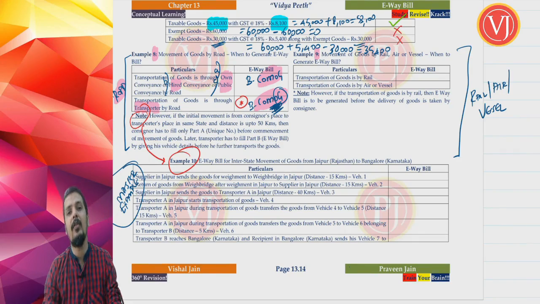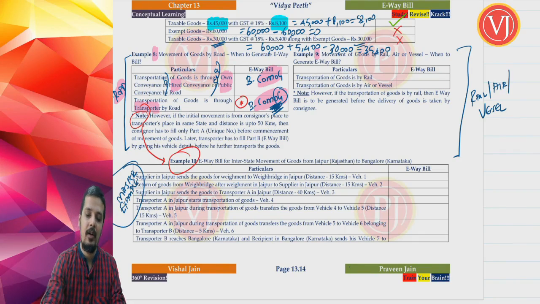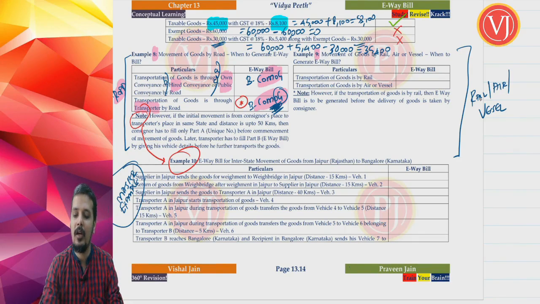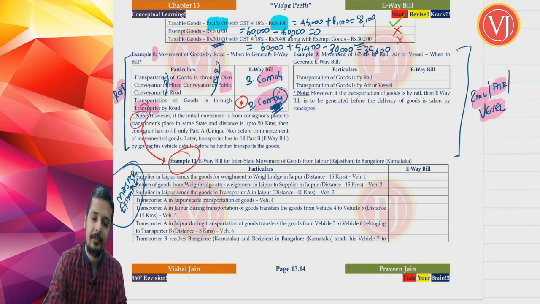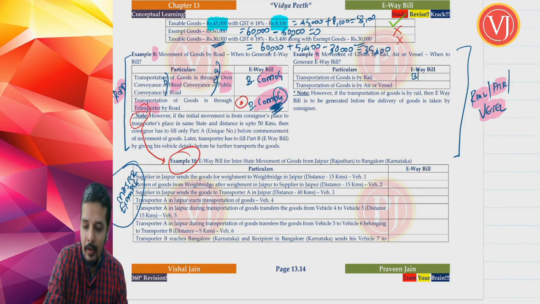Right. Now friends, we are talking about what? We are talking about a scenario where you are talking about movement of goods by rail or air or vessel. If you are talking about movement of goods by rail or by air or by vessel, the answer is e-way bill can be generated before or after the commencement of movement of goods.